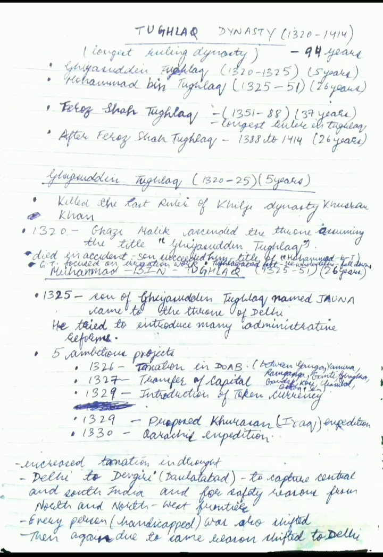And then in 1330, there was the Karachil expedition. Karachil is a region in China. He sent the Karachil expedition to China in the winter season, crossing the Himalayas.